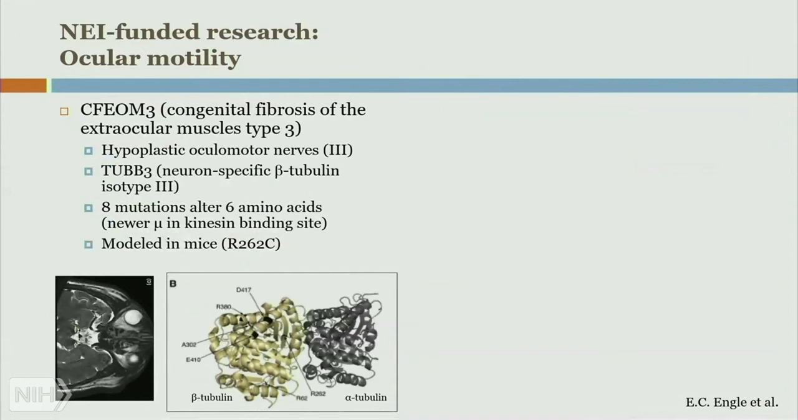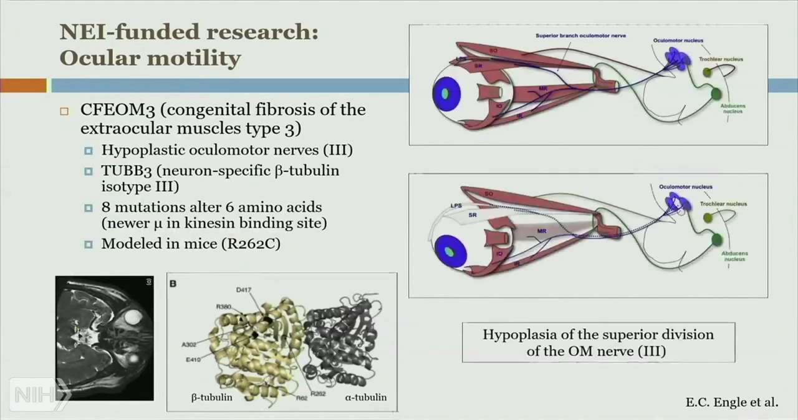And so they wanted to model this. And so they picked one particular mutation, the R262C mutation. They modeled it in mice. Schematic of eye showing hypoplasia of the superior division of the OM nerve 3. E.C. Engel et al. And through some really intricate, very detailed analysis, we're able to find what's going on with this particular mutation.